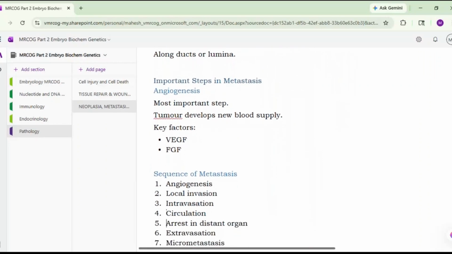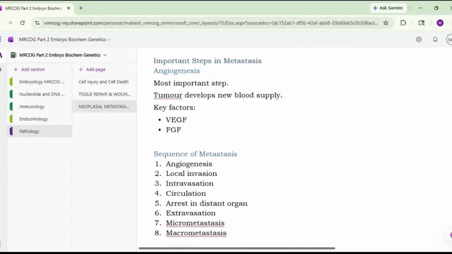The sequence of metastasis is first angiogenesis, then there is local invasion, then there is intravasation, then there is circulation, then there is arrest in the distant organ, then there is extravasation, then there is micrometastasis formation, and then there is macrometastasis formation. So it begins with angiogenesis, that is with the development of the new blood supply, and the factors responsible are VEGF and FGF. You should remember this, and these are the 8 steps for the metastasis.